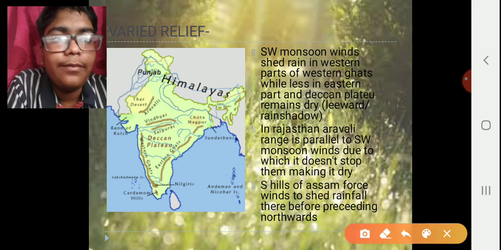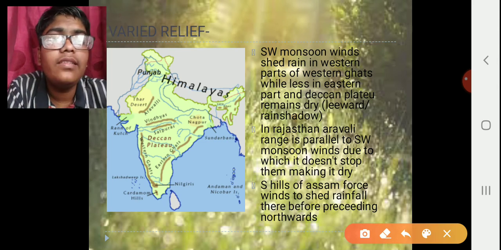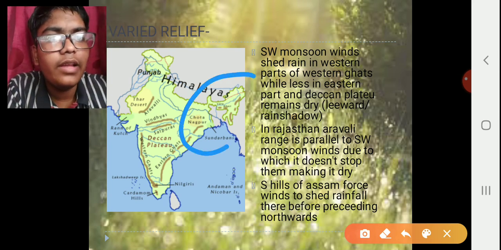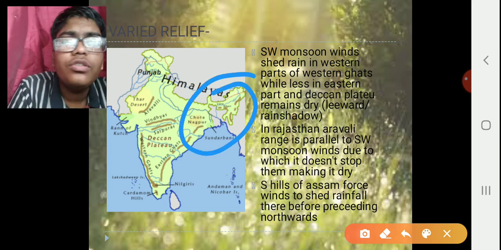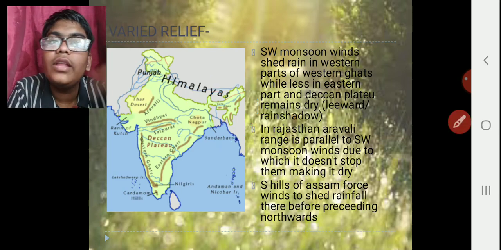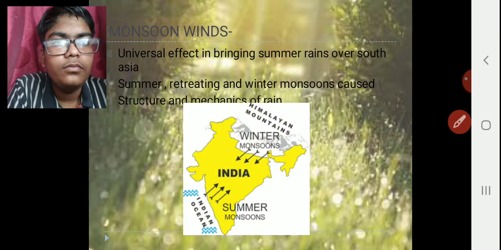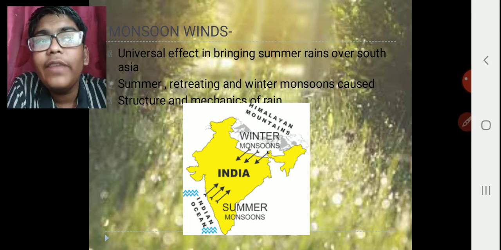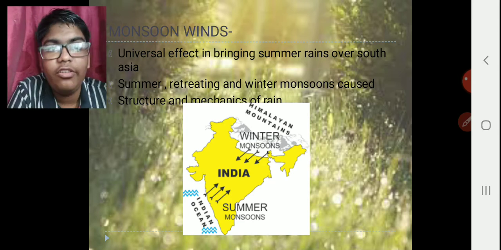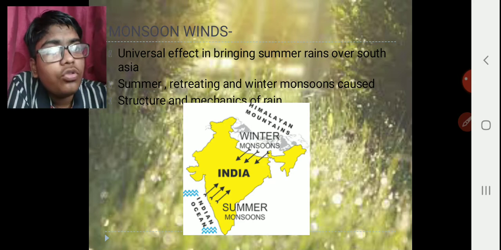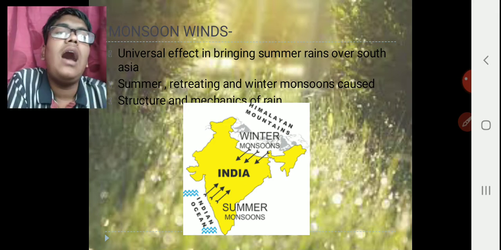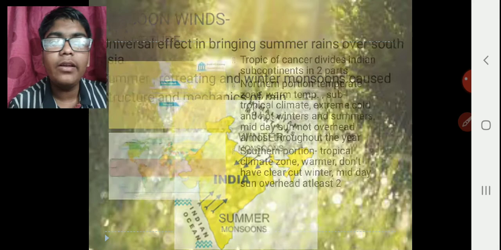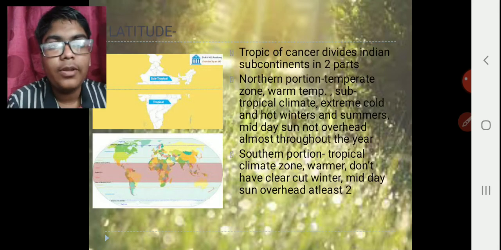It is very dry. Then we have the South Hills of Assam, which are there over here. What happens is they force the winds to shed rainfall before they go north. Now we have monsoon winds. Monsoon winds have a universal effect in bringing summer rains over South Asia. The summer, retreating and winter monsoons have some structure and mechanics of rain. So this we'll be learning in the next part of our chapter.